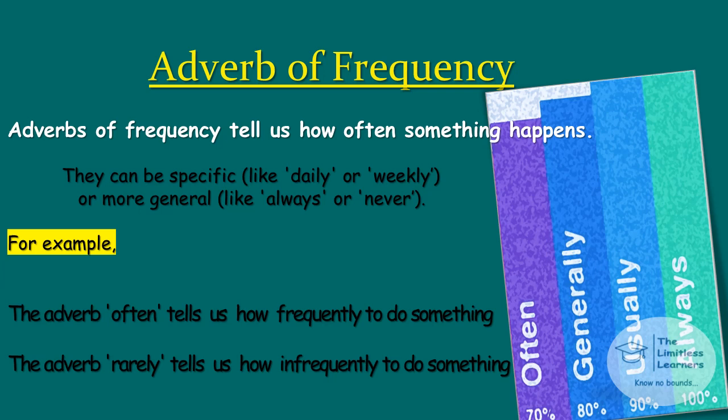That means you are frequently going to that restaurant. Example number 2. The adverb rarely tells us how infrequently to do something. I rarely attend my college classes. So this word rarely in the sentence is telling us how infrequently a task is being done.